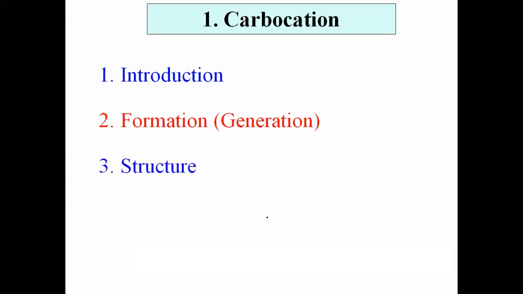The next step is the structure; we have studied some important properties related to the structure of carbocation, such as the hybridization of that carbon, the geometry and bond angle of the species. Then comes the stability. We studied the comparative stability of different carbocations and the influence of inductive effect on their stability. We studied how the tertiary carbocation is more stable than secondary, and secondary is more stable than primary.